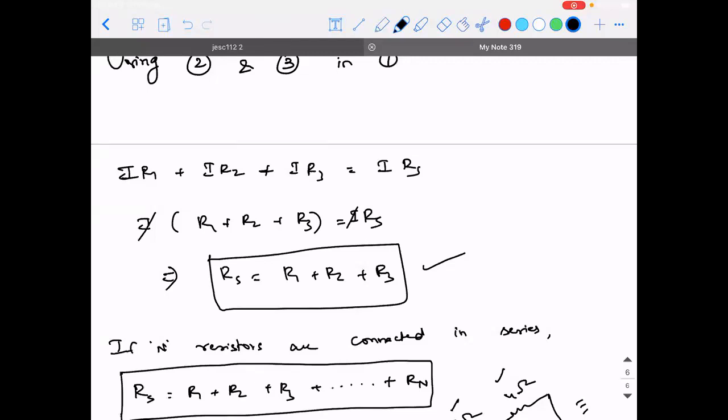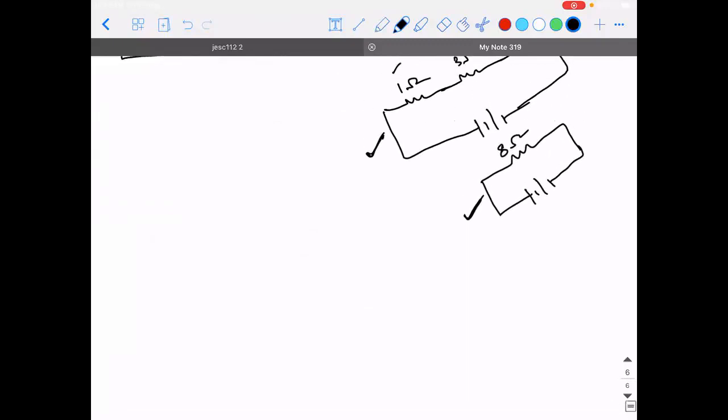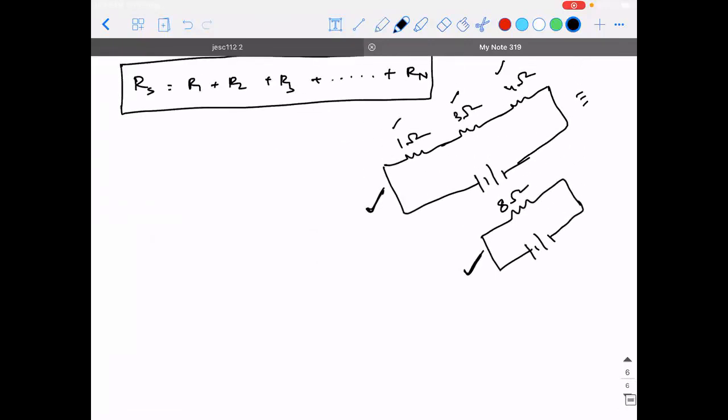Sir, noted, sir. Done? Yes, sir. Good. Now write down the next setting, that is resistors in parallel.